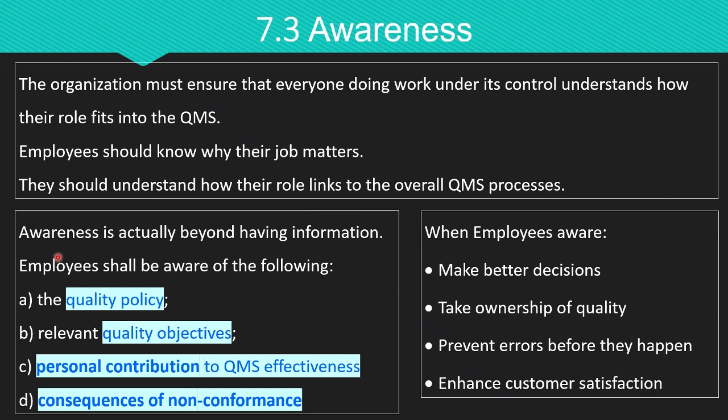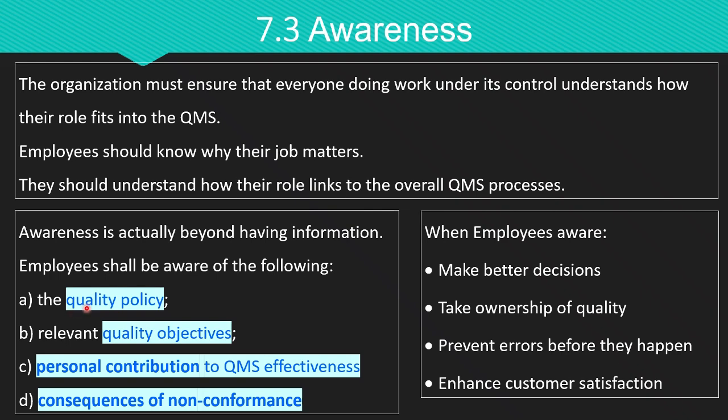Awareness is actually not just about having information. It is about engagement, communication, and leadership support. Here, an important question is what must employees be aware of? The first one is the quality policy. Even though top management established the quality policy, everyone in the organization should understand the quality policy.